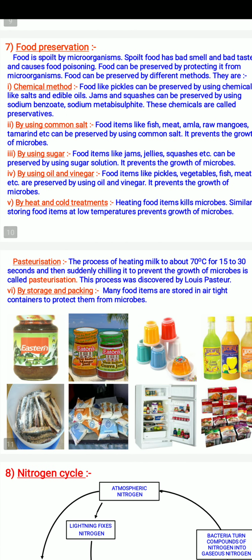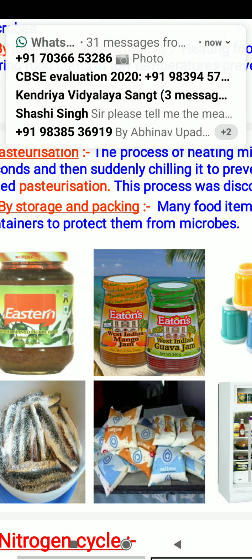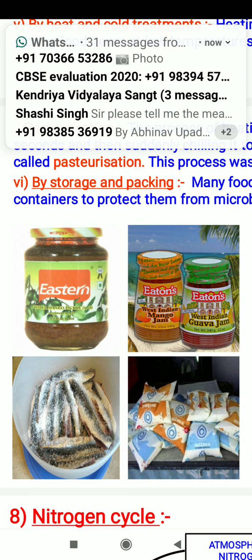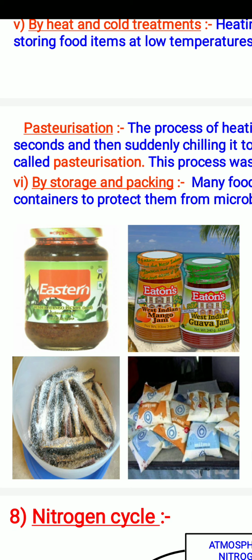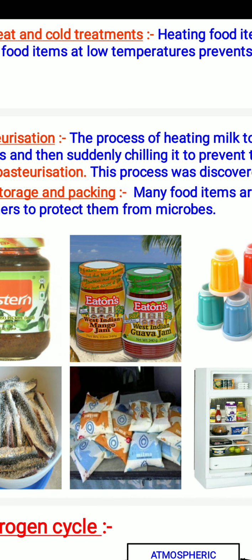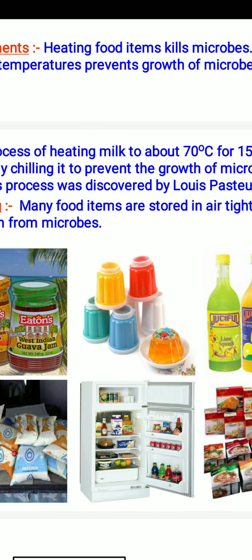Next one is storing and packaging. Many food items are stored in airtight containers to protect them from microbes. Now we will have photographs of the food items that are seal packed, and they remain fresh for a long time.